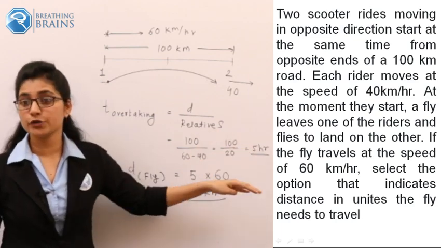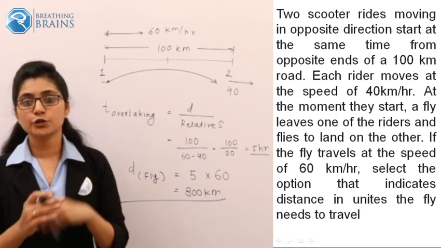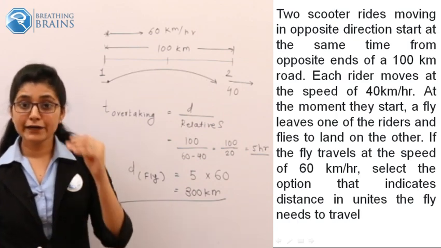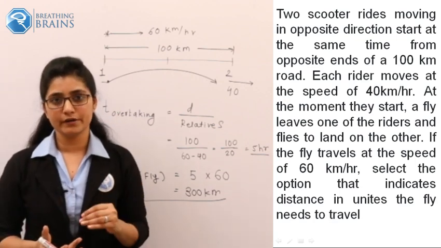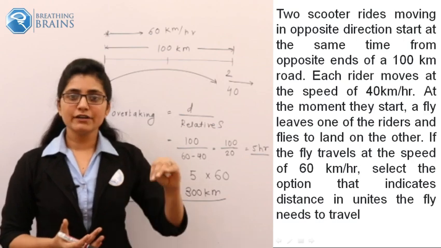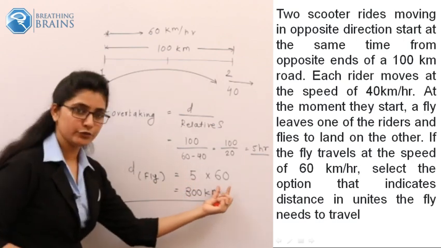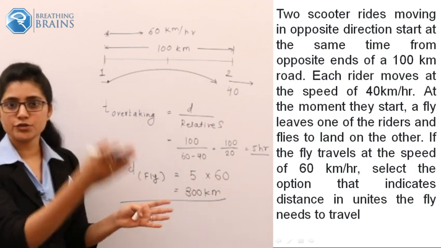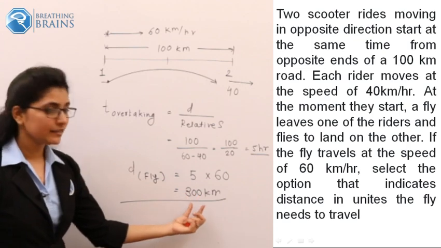So 100 upon 20, the fly will need 5 hours to overtake the bike, and in those 5 hours we have to find how much distance the fly covers. So the fly covers this distance with its own speed. So 5 into 60, time into speed, will give you the distance traveled by the fly, that is 300 kilometers.